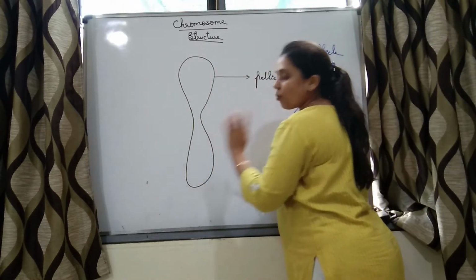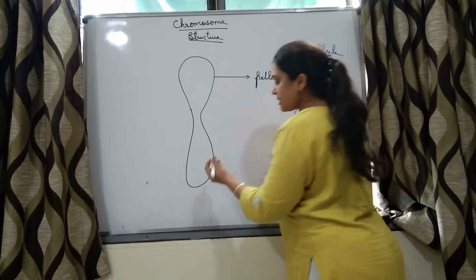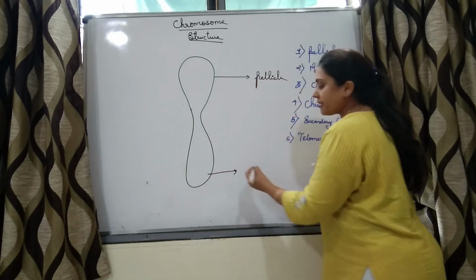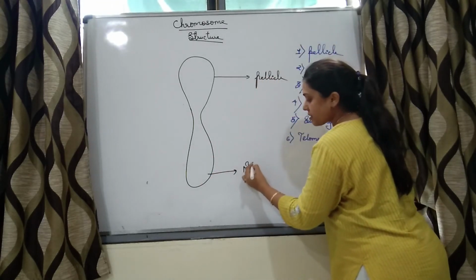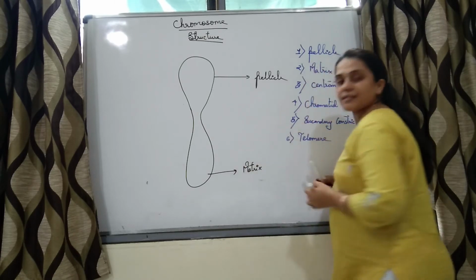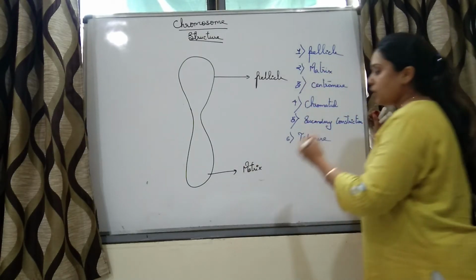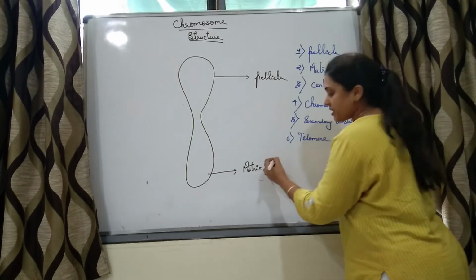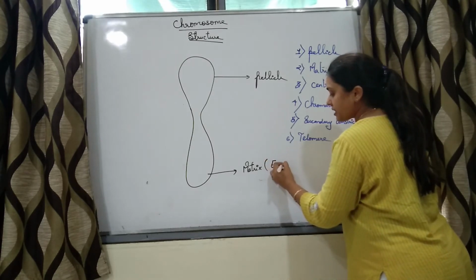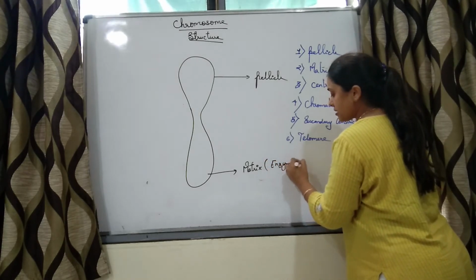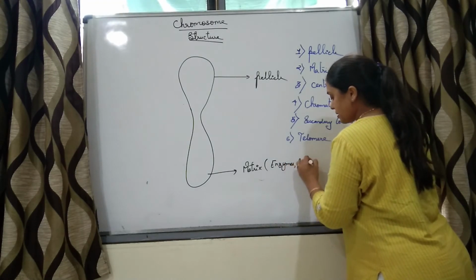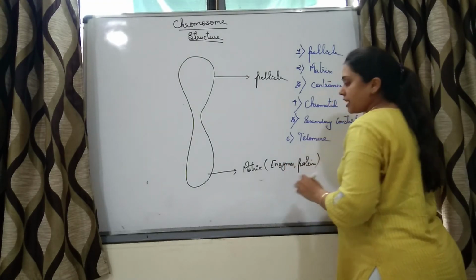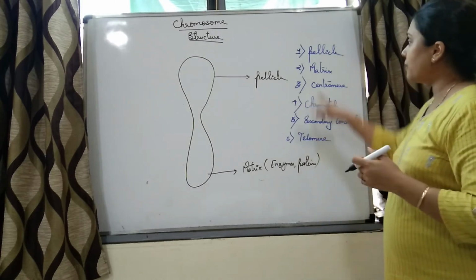Now inside, what is present? Inside there is the matrix. What does this matrix possess? It possesses enzymes and proteins. Enzymes and proteins will be present in the matrix.